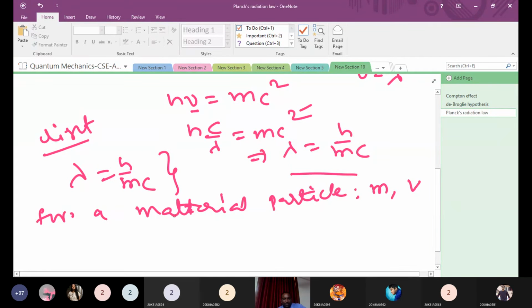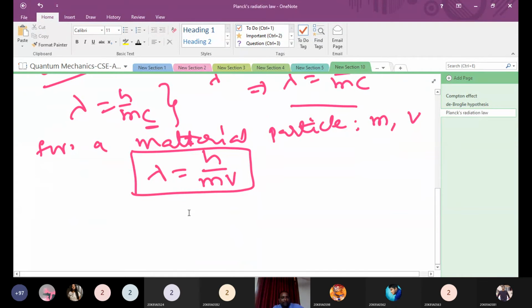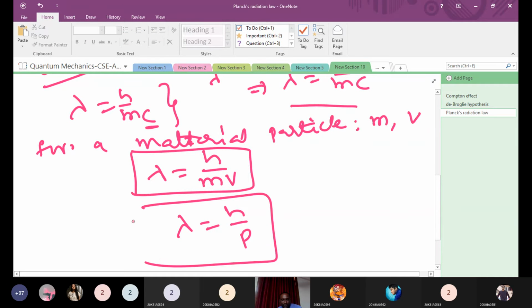So you can just rewrite this: lambda is h by the mass of the particle times velocity, where you replace the light velocity with the particle's velocity. That is the wavelength for the matter waves, the expression for the wavelength of matter waves. Or you can write lambda is equal to h by mv, which means h by p.